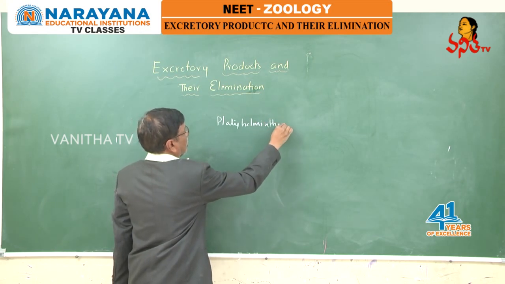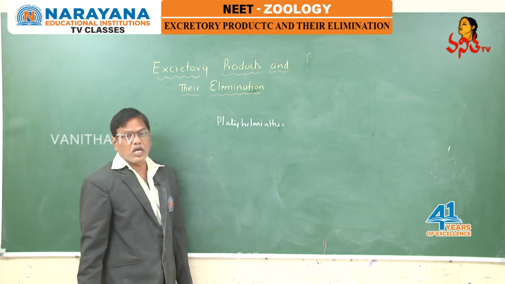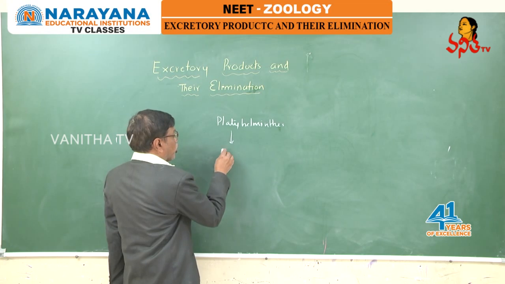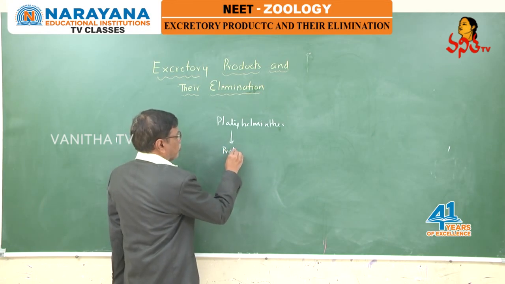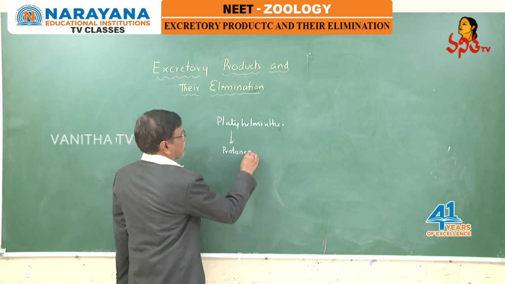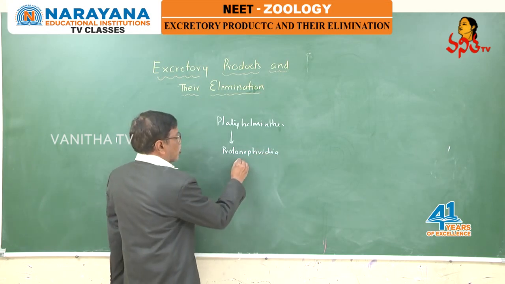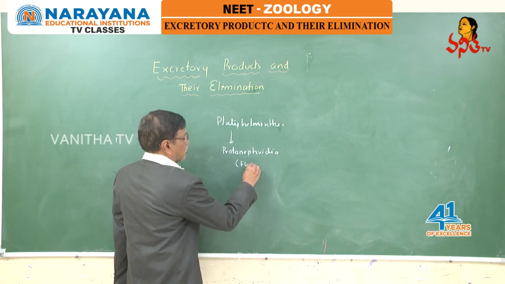They are the first organisms to have definite excretory organs. Here protonephridia are present. Primitive nephridia are present as excretory organs. Protonephridia are also called flame bulbs.